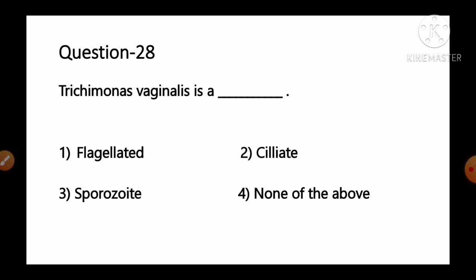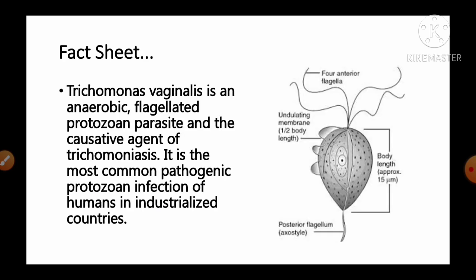Trichomonas vaginalis is the option number 1 flagellated, number 2 ciliated, number 3 sporozoids, number 4 none of the above. And the fact given regarding this Trichomonas vaginalis is Trichomonas vaginalis is an anaerobic flagellated protozoan parasite and the causative agent of trichomoniasis. It is the most common pathogenic protozoan infection of human in industrialized countries.